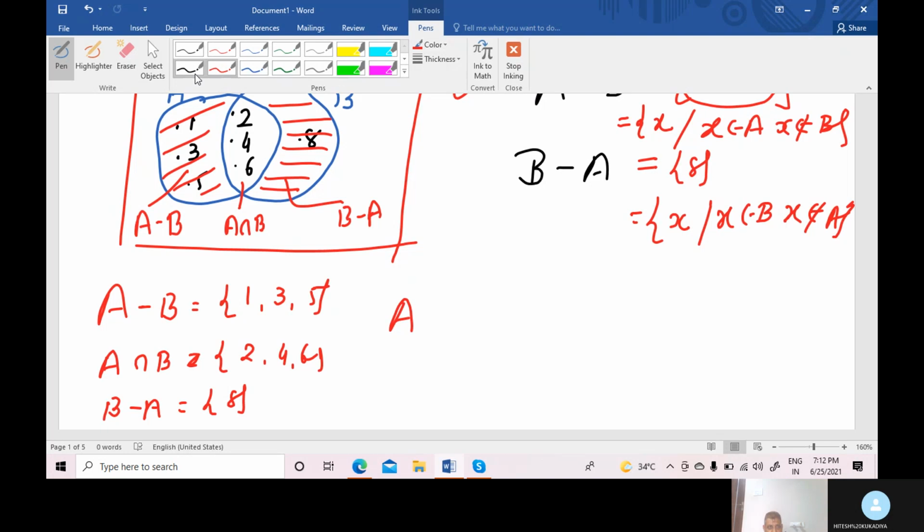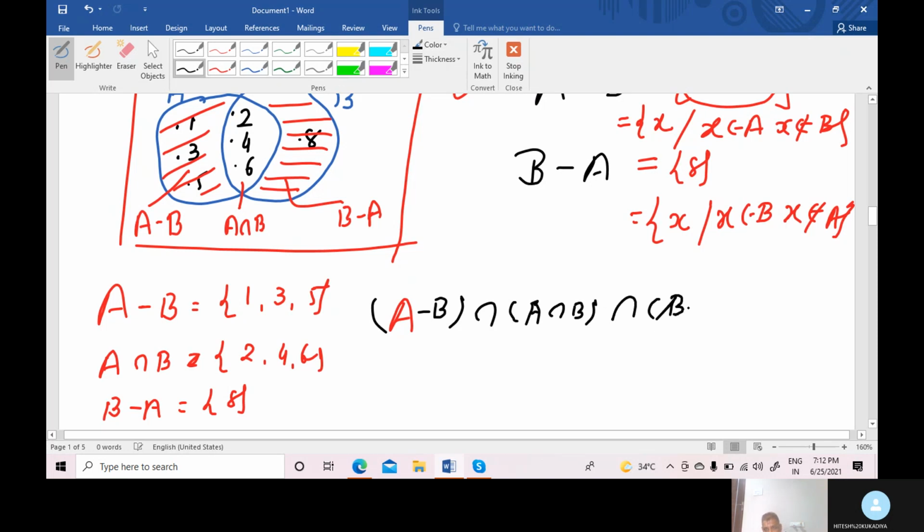Now take the intersection of these 3 sets: A minus B, A intersection B, and B minus A. Are any elements common in these 3 sets? No, sir. So always A minus B, A intersection B and B minus A have intersection equal to the null set. Look at this figure. A minus B is this portion, A intersection B is the middle portion, B minus A is the right side portion. So there can be no common element in all these 3 sets.